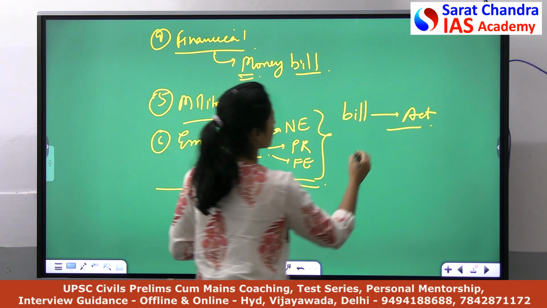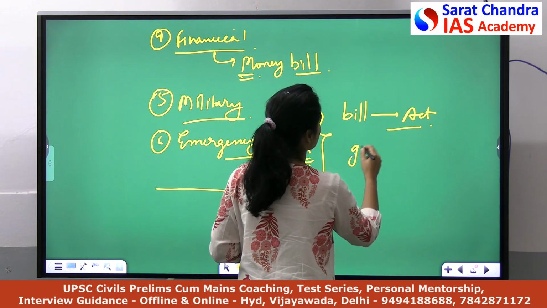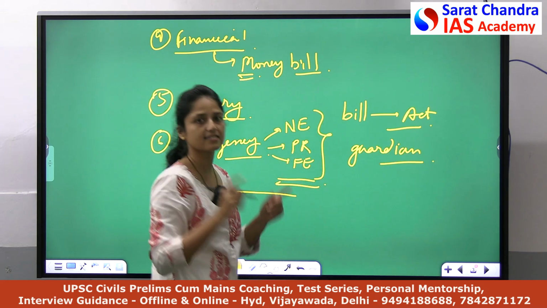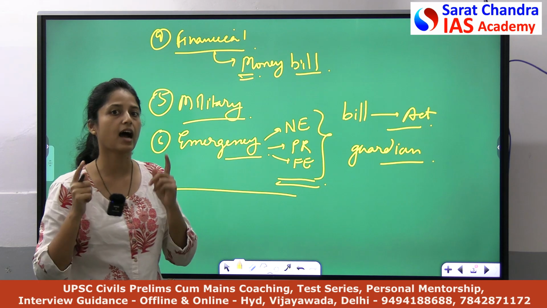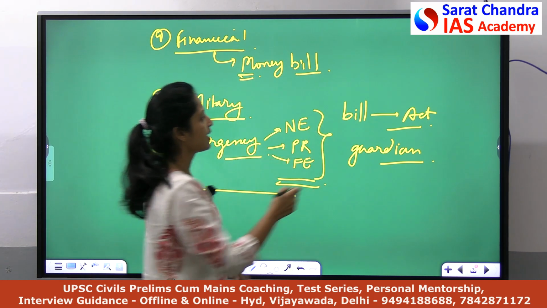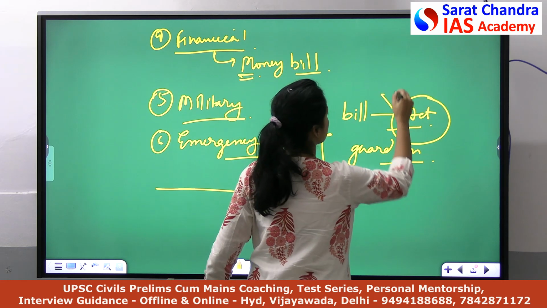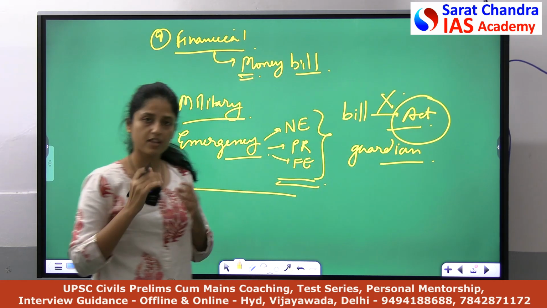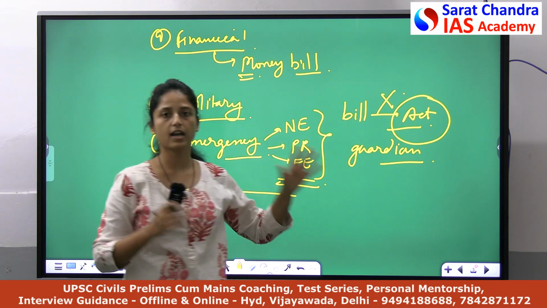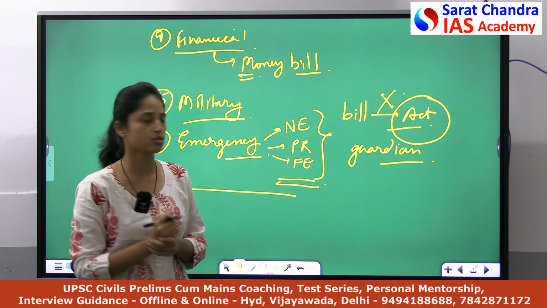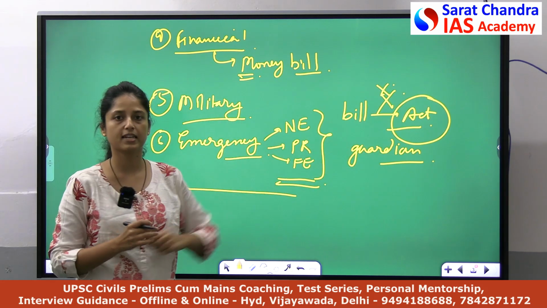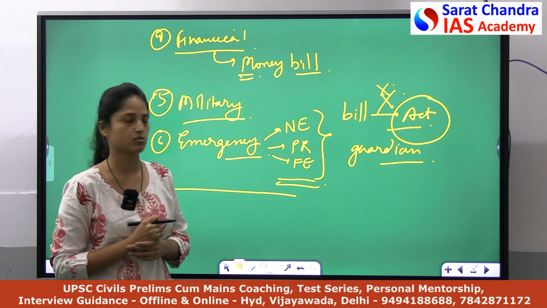That's why we say the President is called the guardian of the Indian Constitution, because if the President thinks that the intentions behind the bill are not good, that they are ill intentioned, then the President has the power not to give assent to that act. If the President thinks the subject of the bill is not according to the principles of the Constitution, he can choose not to give assent. So in a way we can say the President acts as the guardian of the Indian Constitution.